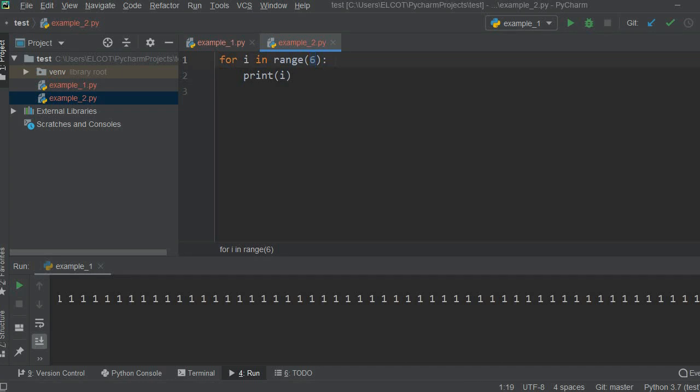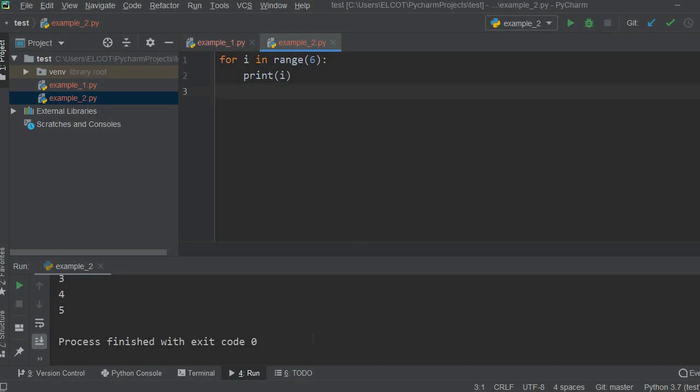Okay, it will print result from 0 to 6 because if I pass only 1 parameter inside range function, it will take a starting number as 0 and ending number as n minus 1, like 6 minus 1 is 5, right? So it will print numbers from 0 to 5. It will by default take starting value as 0 and ending value as n minus 1. If you are giving 10, it will take 10 minus 1, 9. If you are giving 6 here, it will take 6 minus 1, 5. Okay, so it will print from 0 to 5. Let me check. 0, 1, 2, 3, 4 and 5.